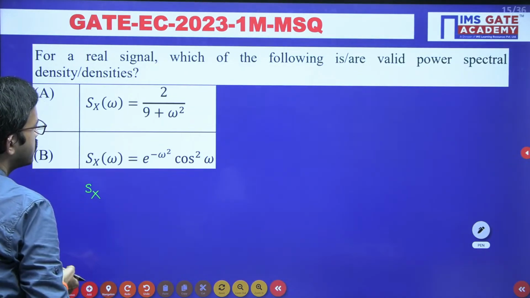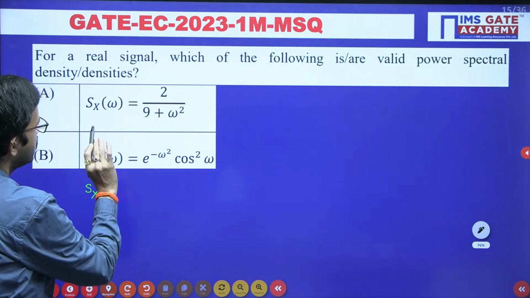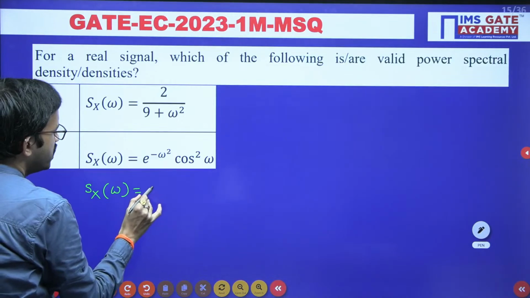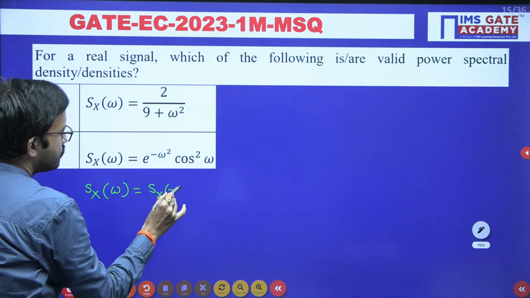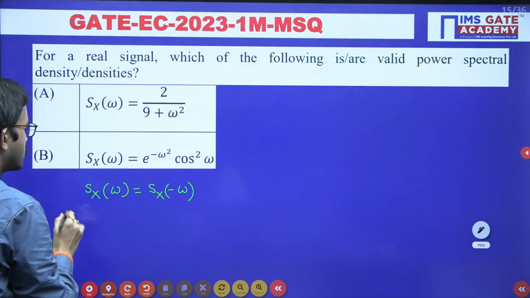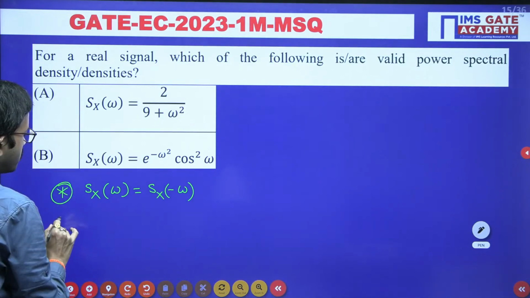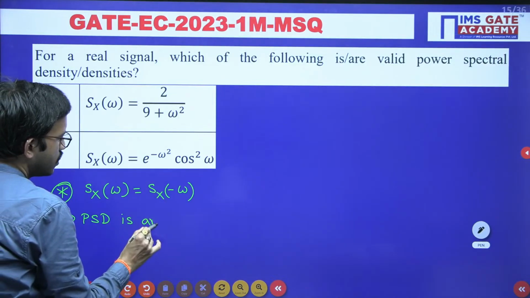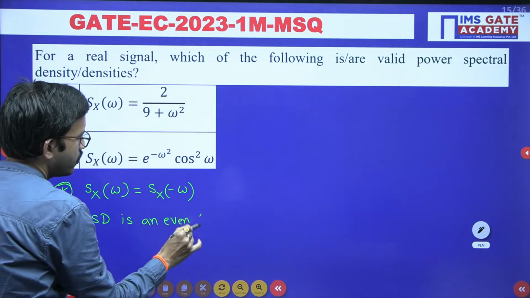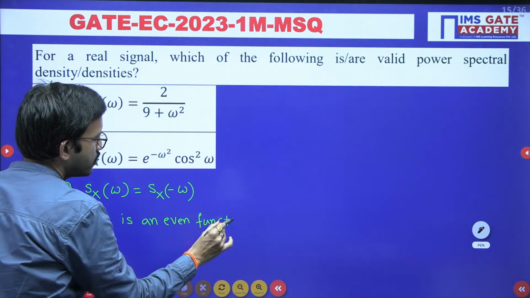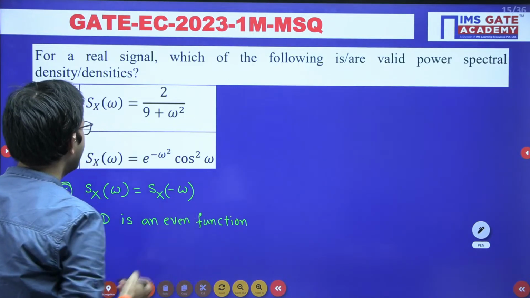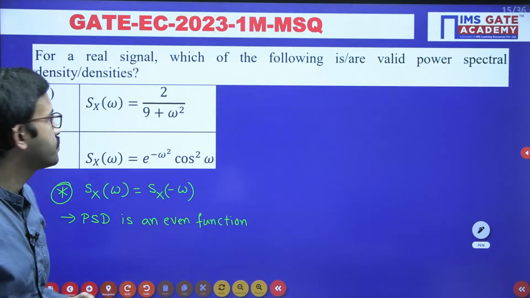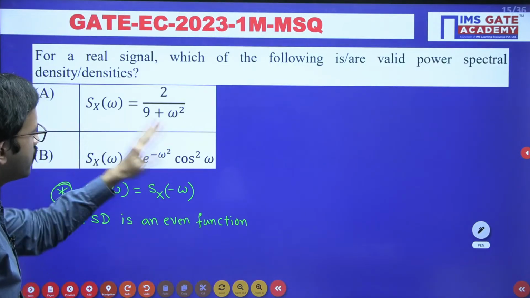The power spectral density, suppose here for x they have mentioned, right? So Sx of omega should be equal to Sx of minus omega. So that means it is an even function, right? So that means power spectral density is an even function. So first of all you can verify with the help of this logic. Okay, Sx of omega should be equal to Sx of minus omega, right? Similarly, if they are giving in terms of f, accordingly minus f.